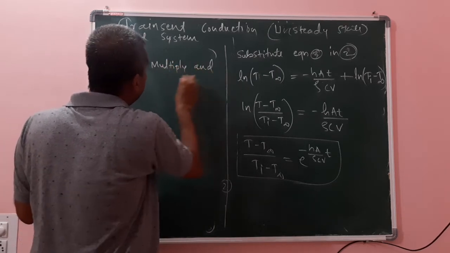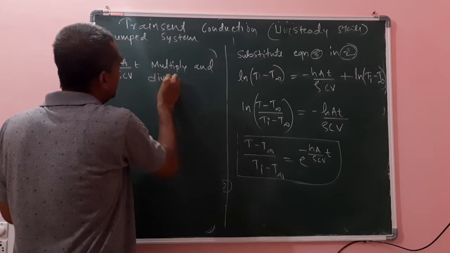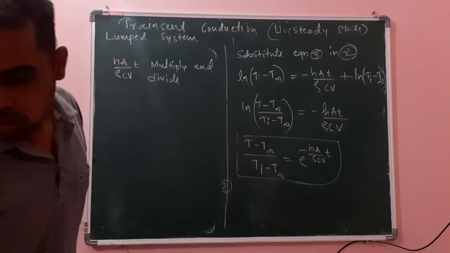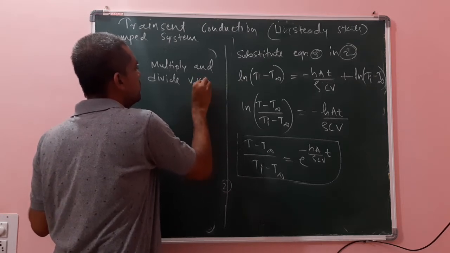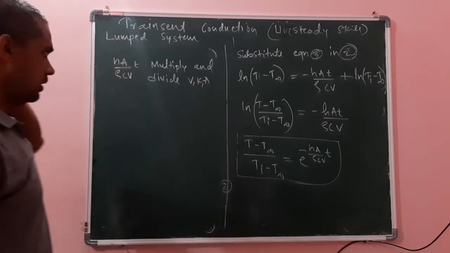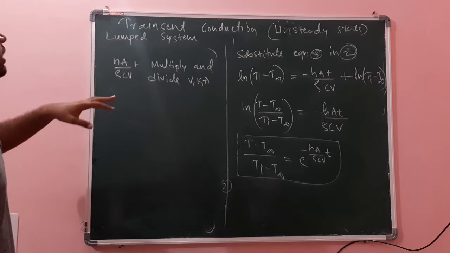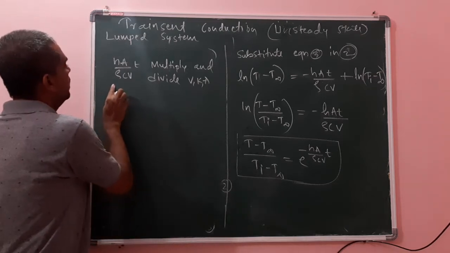I will multiply and divide by V, K and A. What is V? Volume. K is thermal conductivity. A is area.